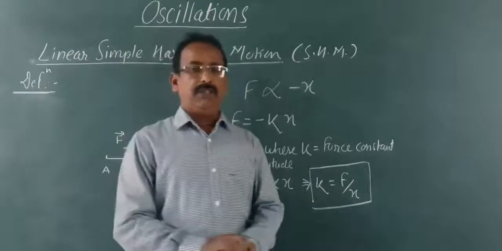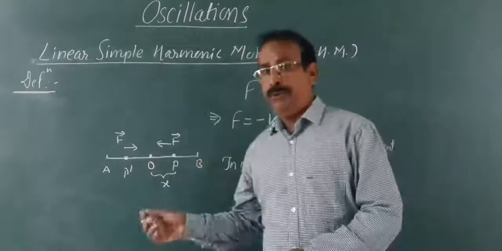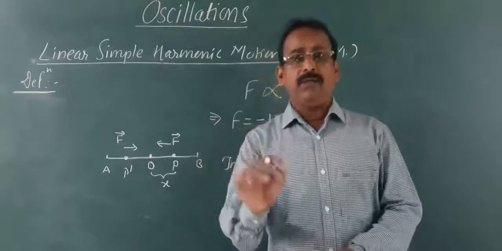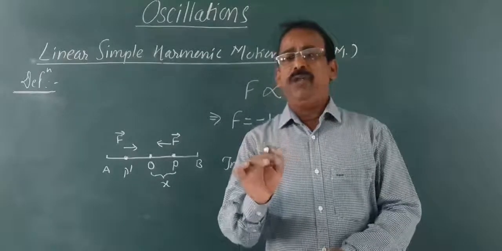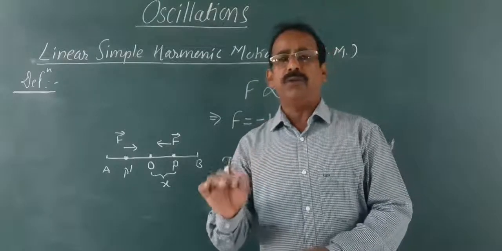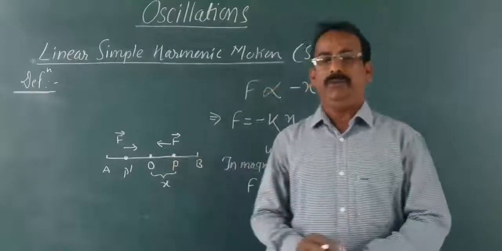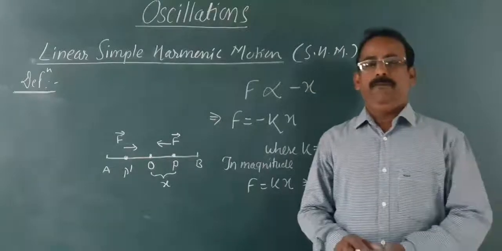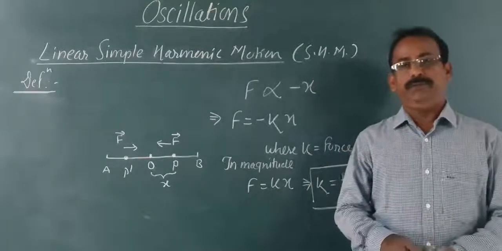When the displacement of the particle from mean position is 1 unit, whatever restoring force acts on that particle is nothing but the force constant of that linear simple harmonic motion. This is the definition of force constant.